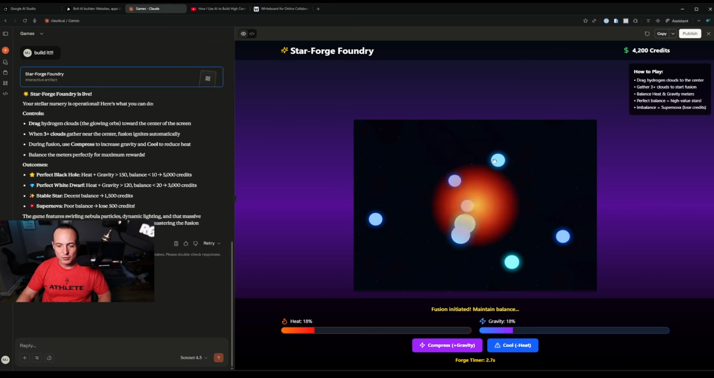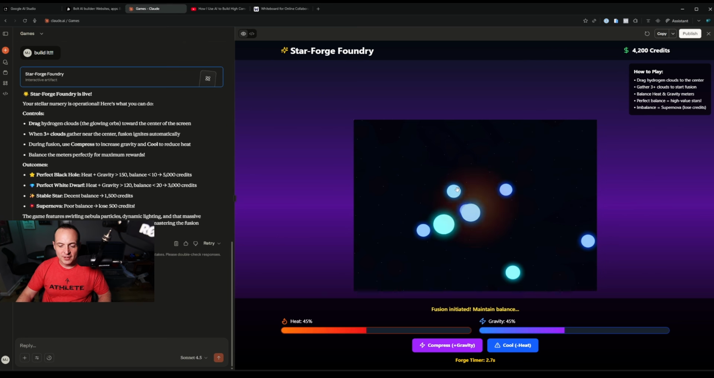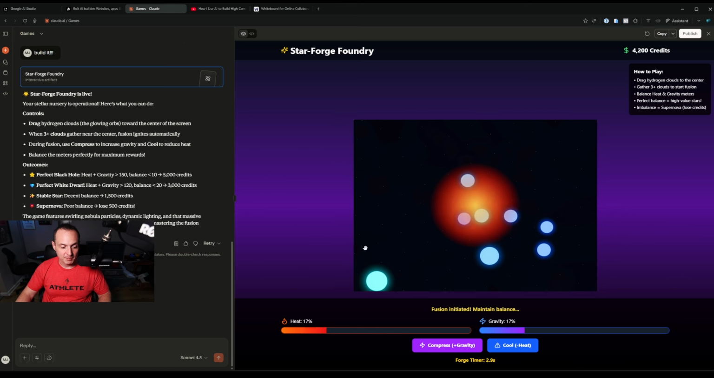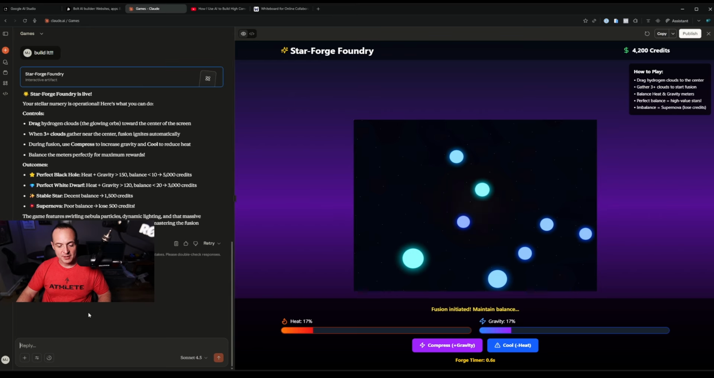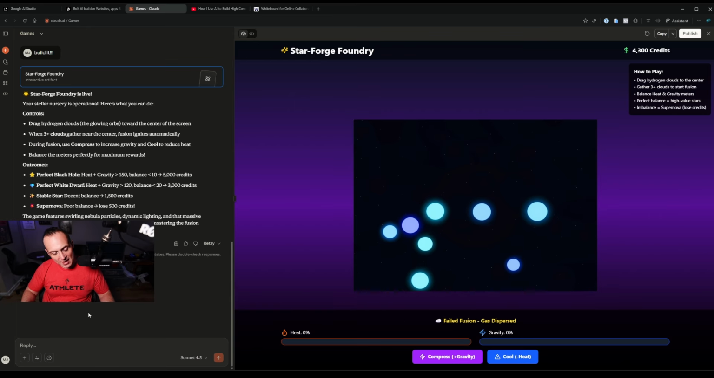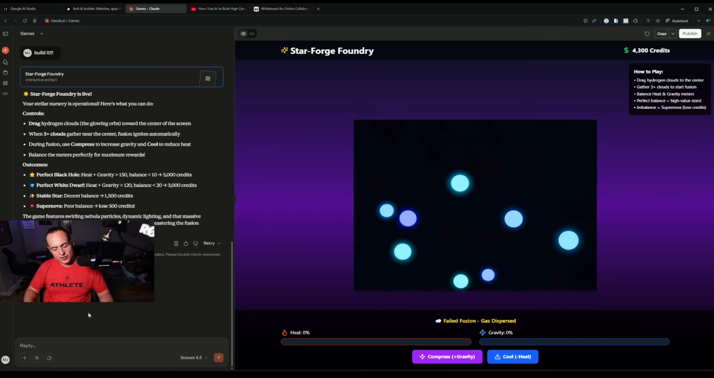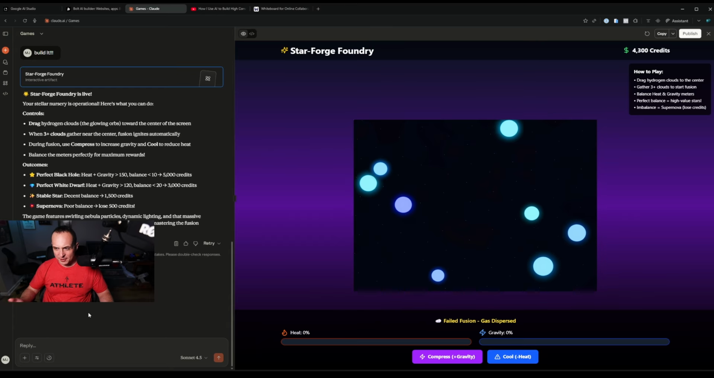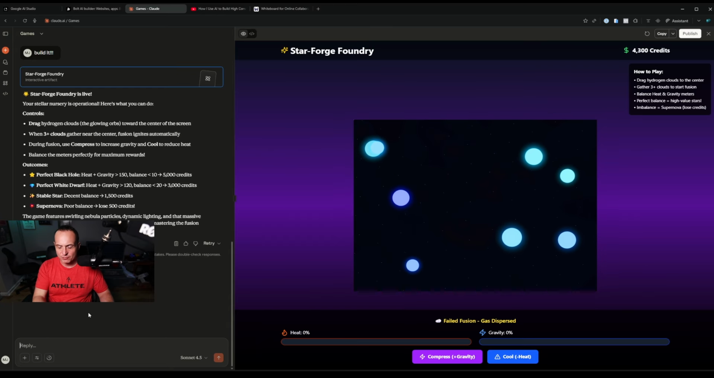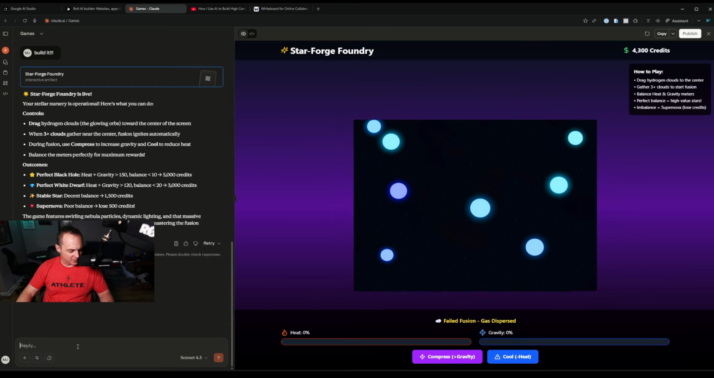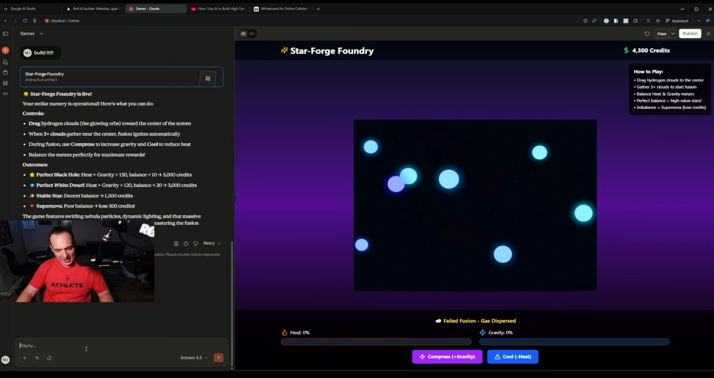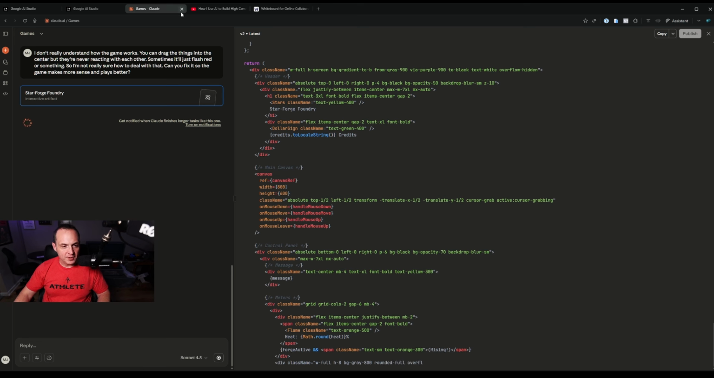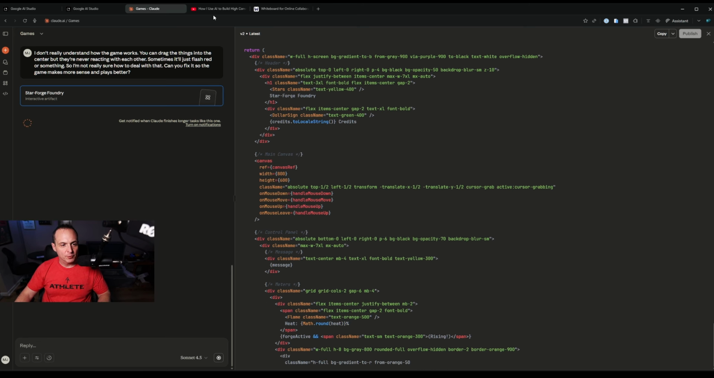But let's try to make two brief changes to this based on what they need and see which one describes it better. So for Claude, what's the biggest piece of feedback I'd like to see? I don't really understand how the game works. You can drag the things into the center, but they're never reacting with each other. Sometimes it'll just flash red or something. So I'm not really sure how to deal with that. Can you fix it so the game makes more sense and plays better? So they're both still coding their little improvements here.